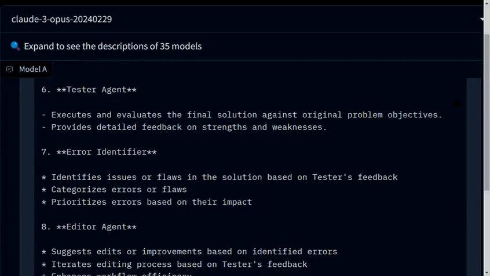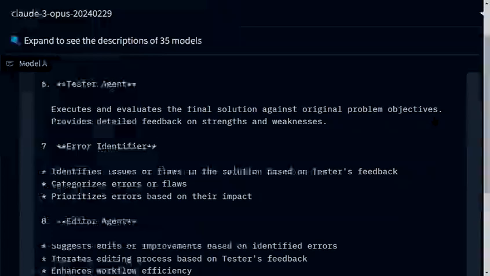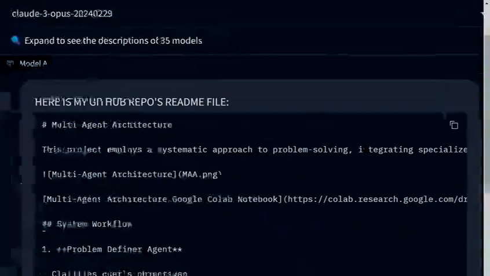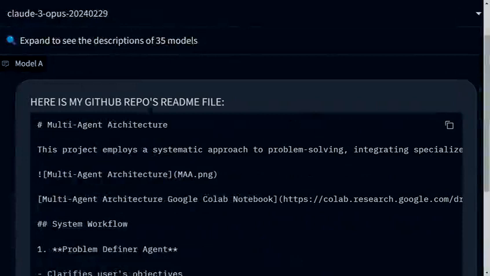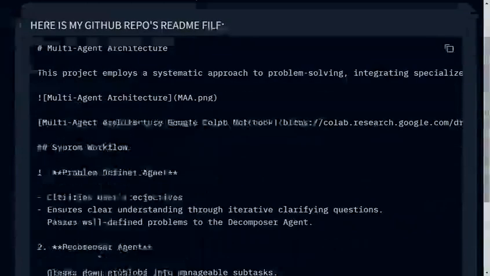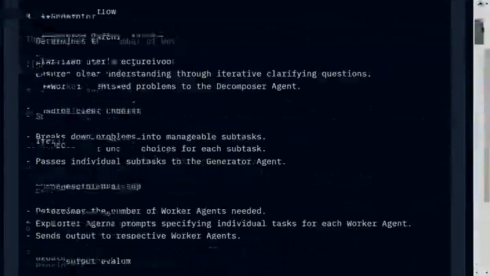Okay, so today I just want to point out just how smart Claude 3 Opus is. I was just using this website for using the Claude 3 Opus model, and I was using Opus to write me the README file for my GitHub repo, right? So this is my current README file, which I gave it.